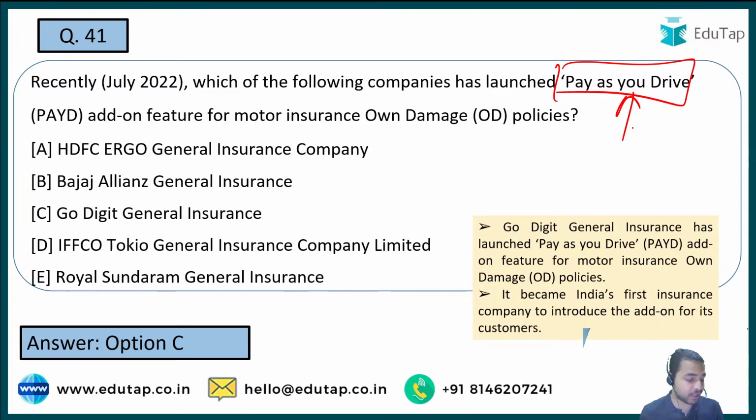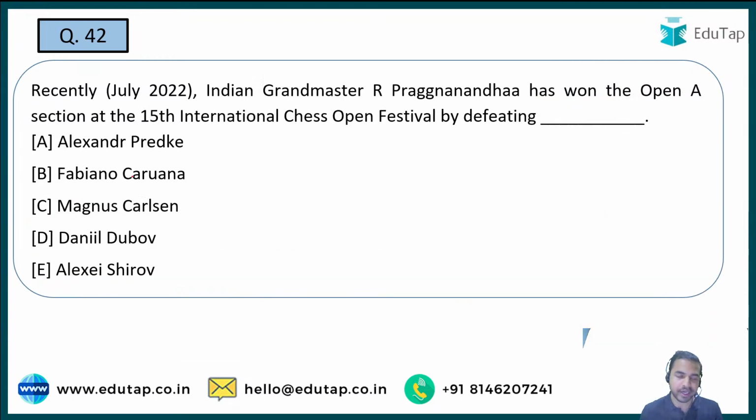The right answer is absolutely right. Agricross, Manpreet, Puneet, everybody has answered the question correctly. That is option C. ठीक है जी? So here the right answer is Go Digit General Insurance. Okay, that's really good. Let's move on to the next question.